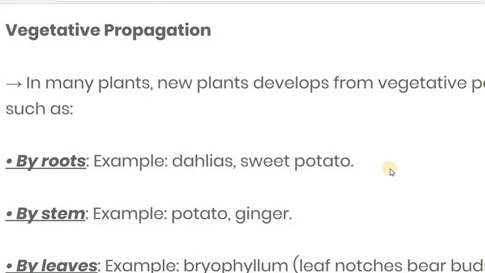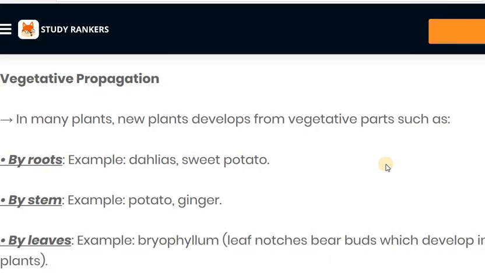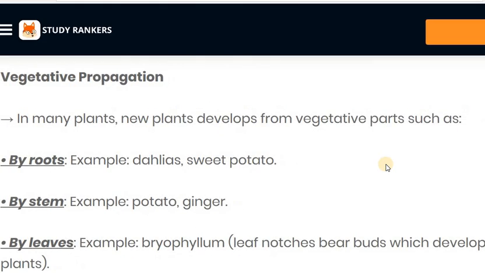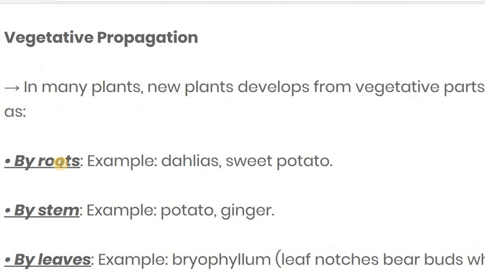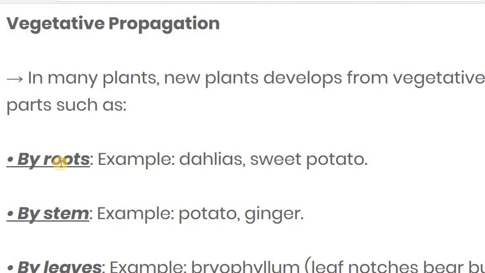Now the next topic is vegetative propagation in plants. In many plants, new plants develop from the vegetative parts. Vegetative parts means parts which do not come under reproductive parts, like the ovary, flower, etc. Other than those, the roots, stems, and leaves come under vegetative parts. First of all, we see vegetative propagation by the root.